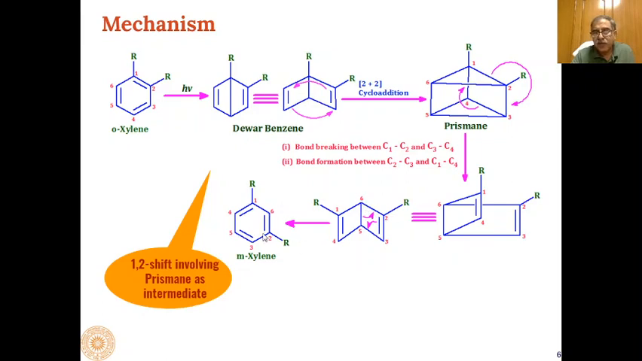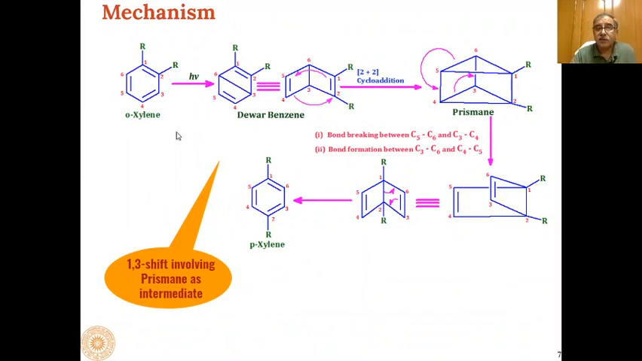6 and 2 will have a carbon-carbon double bond, and then this double bond at the 2 and 3 position is shifted to 3 and 5. So you can see over here a double bond at 3 and 5, and this bond remains at 1 and 4. This is already present. So this is how orthoxylene is converted into metaxylene through prismanes as the intermediates.